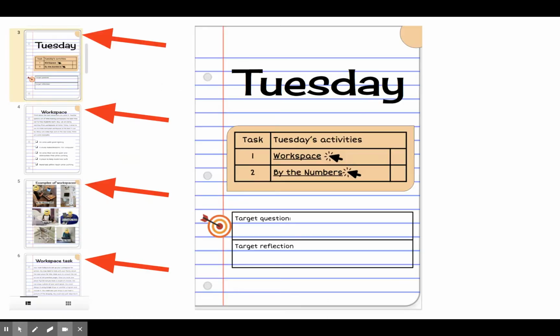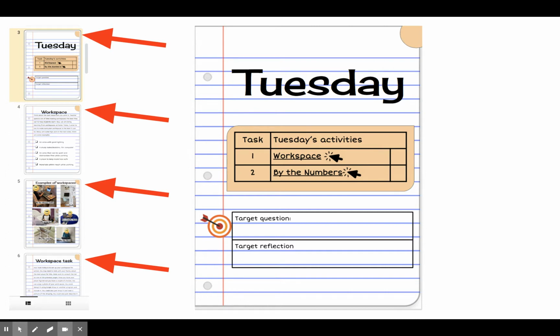Let's see. If I click on Tuesday, it's going to take me to a slide that looks like this. I want you to notice that in the corner, I have that same orange dot every single day, because Tuesday is orange for the color of the rainbow. You can see that right now I have at least 4 slides that represent those days.